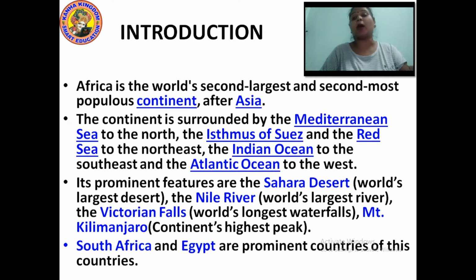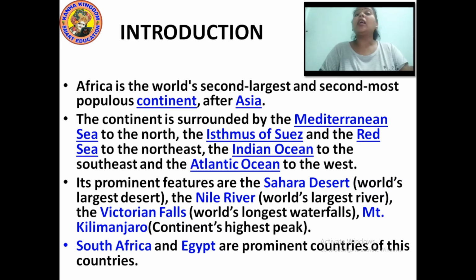Name the mountain which is the continent Africa's highest peak. It is Mount Kilimanjaro. Name the world's longest waterfall. The world's longest waterfall is the Victoria Falls. Name the world's largest river. That is said to be the Nile River.